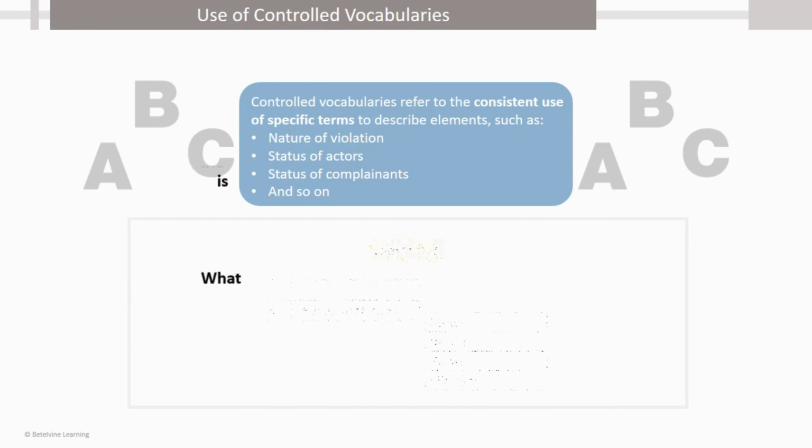Now you may ask, what is the need to be so specific? Well, think about the fact that a farm owner and hired farm laborer are not the same in terms of the power that they have to access remedies. The legal rights of a farm owner and a hired farm laborer may also be different. Thus, it is important to be as specific as we can.